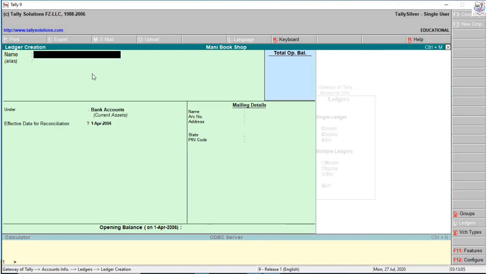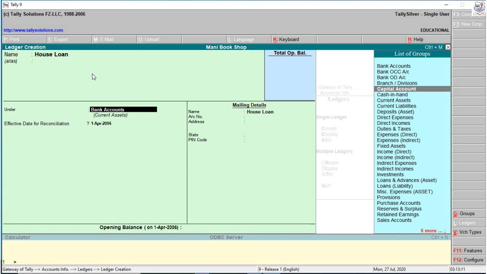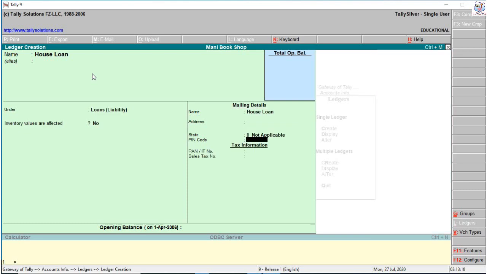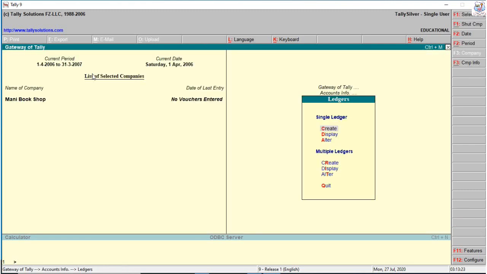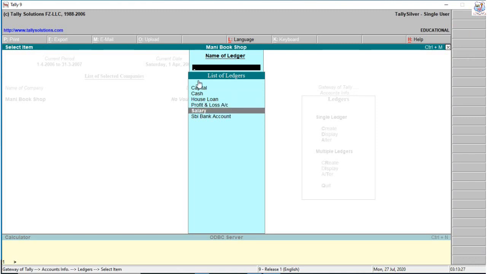So house loan. We enter the loan, under loans liability. Loan account. This is the accounting ledgers display. The cash account and the profit and loss account are created by default in Tally itself.